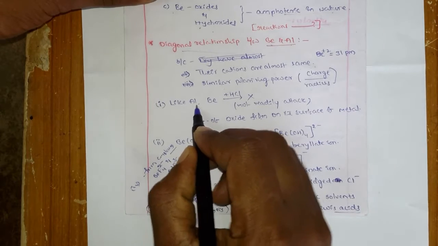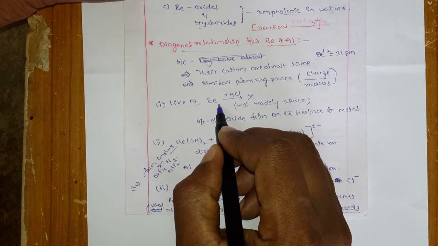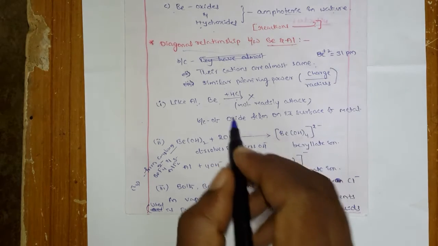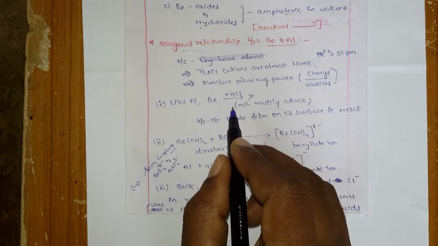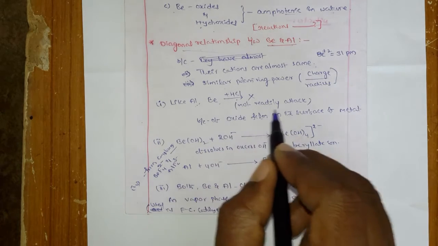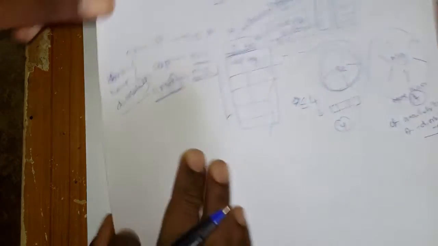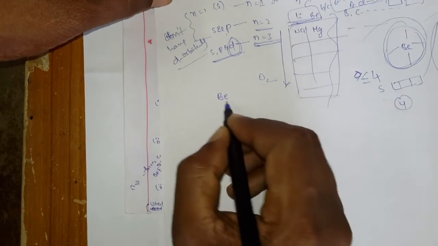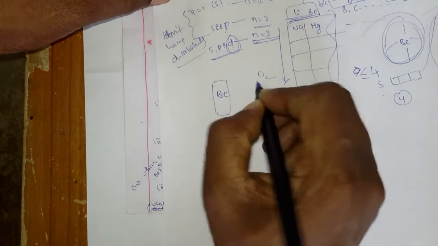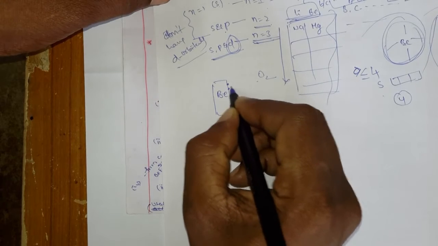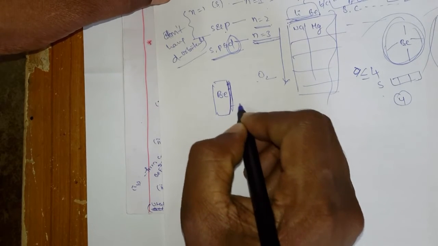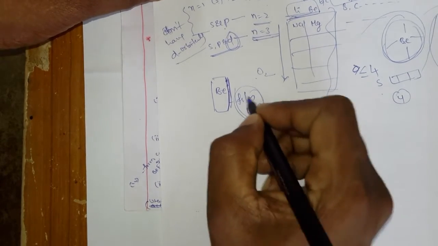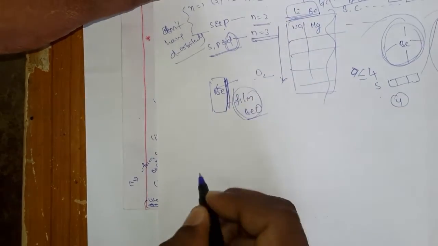Like aluminum, beryllium also cannot react with acids, similarly with HCl. That means aluminum cannot react with hydrochloric acid, and similarly beryllium also cannot react with hydrochloric acid. Why? The reason is very similar to the reaction with oxygen. What will happen when beryllium reacts with oxygen? First, it reacts with oxygen and forms a beryllium oxide film, and this film does not allow further reaction of the beryllium.